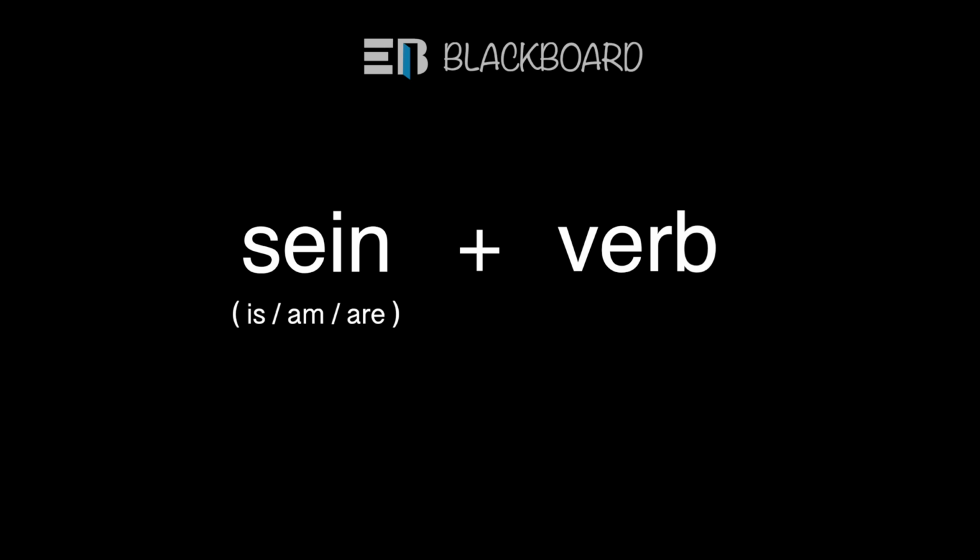You can learn it like this: whenever there is a sein verb plus one more verb in the sentence, then you have to remove the sein verb from the sentence. If in the sentence a sein verb is coming plus another verb is coming, then as a rule we have to remove the sein verb.